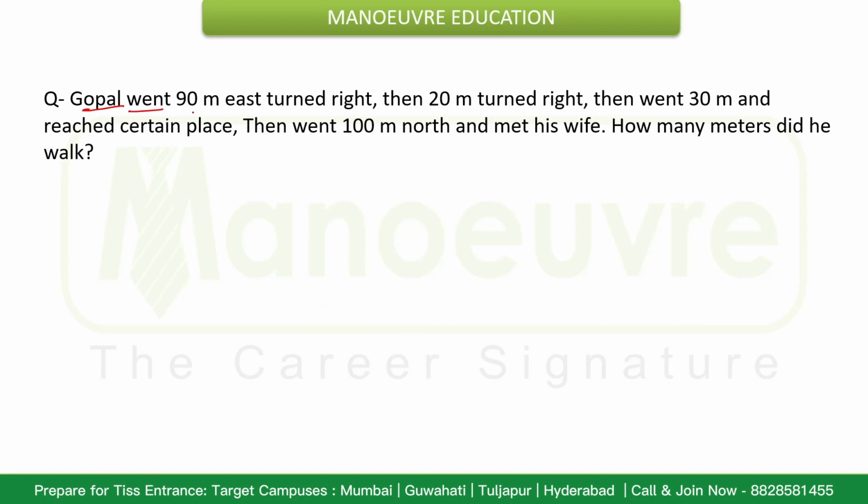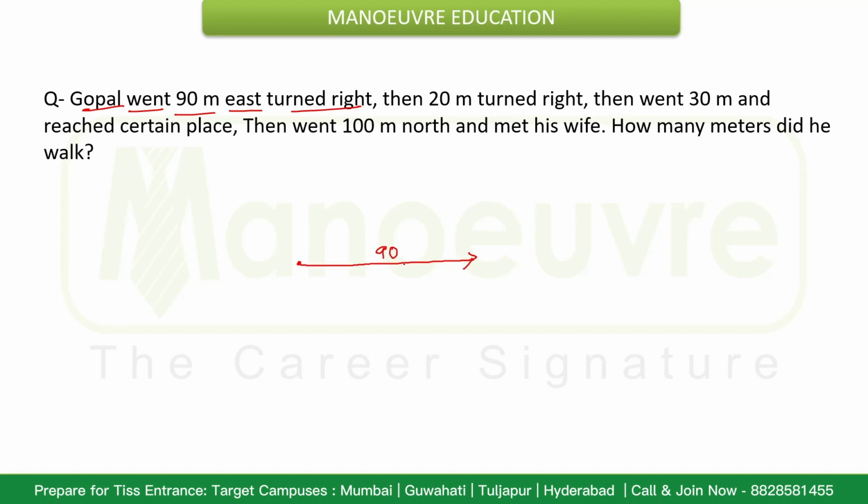Gopal went 90 meter east, turned right. Okay, so from this place, now this question that was asked seems to be a little ambiguous, so we'll try to solve this question and see, because the options which were given were not matching with the answer. So there's a little ambiguity in this question, so let's try to solve it out.